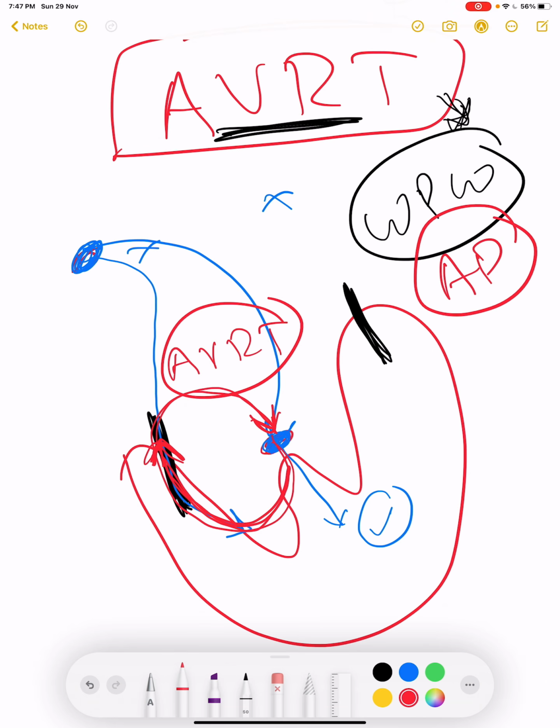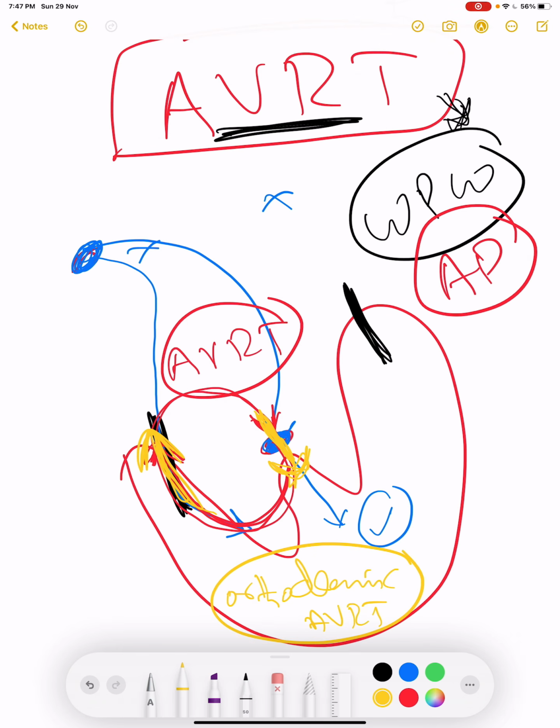So this re-entry can be from either direction. It can be from this direction. This direction means from AV node it is going towards the ventricle, and from accessory pathway it is going back to the atria. If the pathway is like this, we call it orthodromic AVRT.